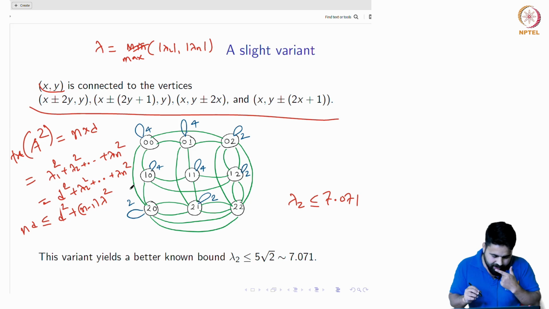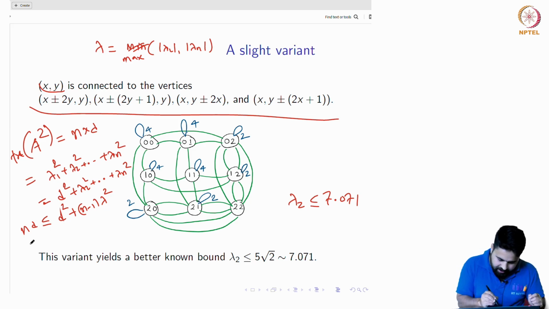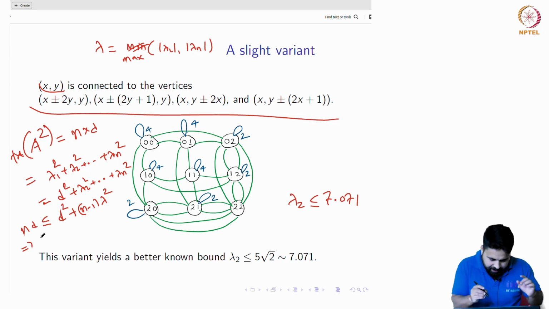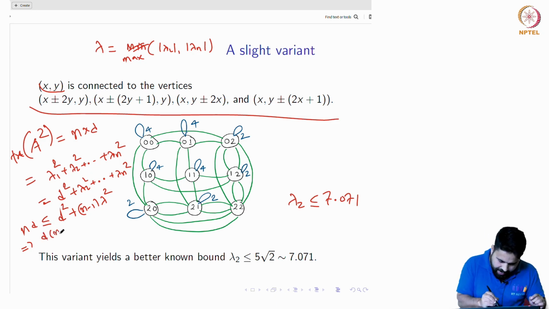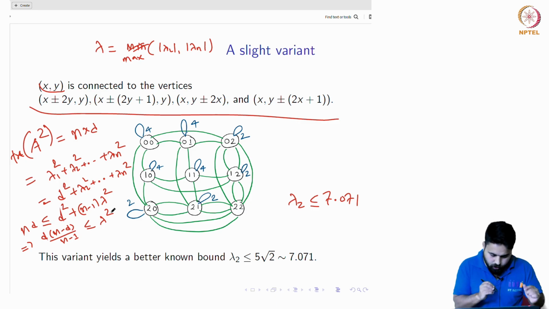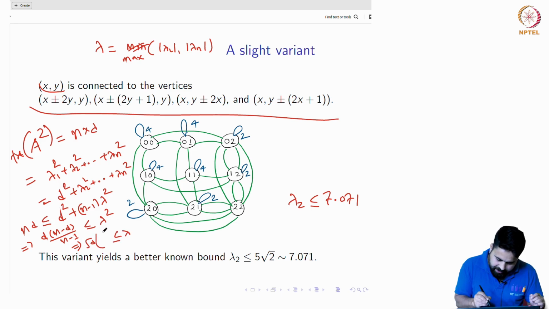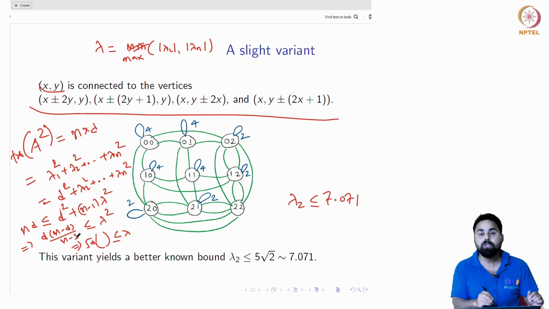Now you just see how we can write this. This is just manipulation of sums here and there. So this is d into n minus d divided by n minus 1. Very good. So this is lambda square. So that means what? If you see carefully here, lambda is always greater than or equal to the square root of d, and then there is some term which goes to 0 when n is very large, right?